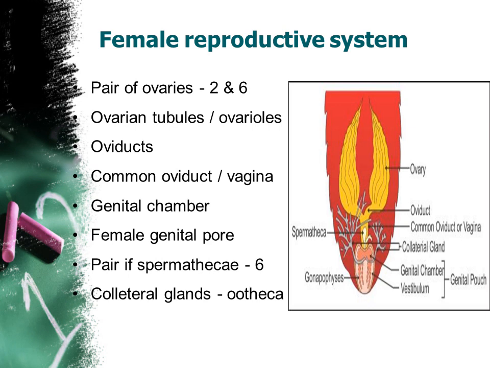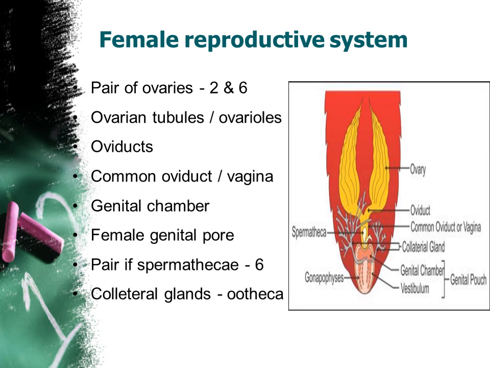Can you watch this collateral gland? Some branches of gland are there. So that is known as collateral glands. So this gland is secreting one secretion. With the help of this secretion, it is forming one dark or thick coat around the egg cell. So that is known as ootheca, right? So the role of this collateral gland is, with its secretion, it is producing one coat around this egg cell, that is known as ootheca, right?